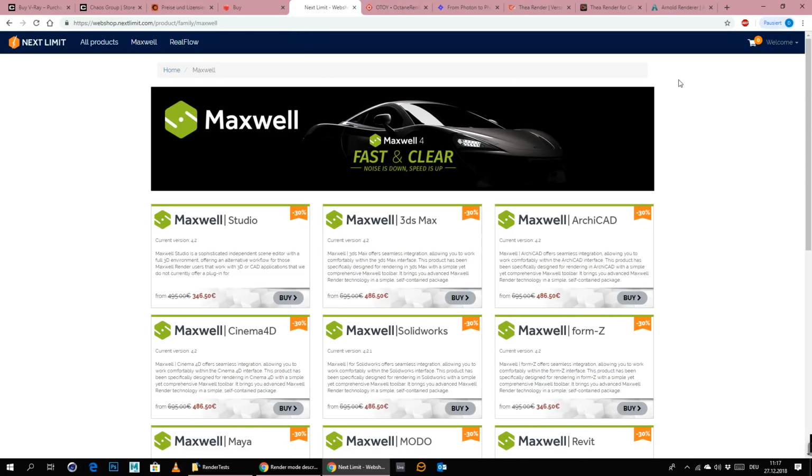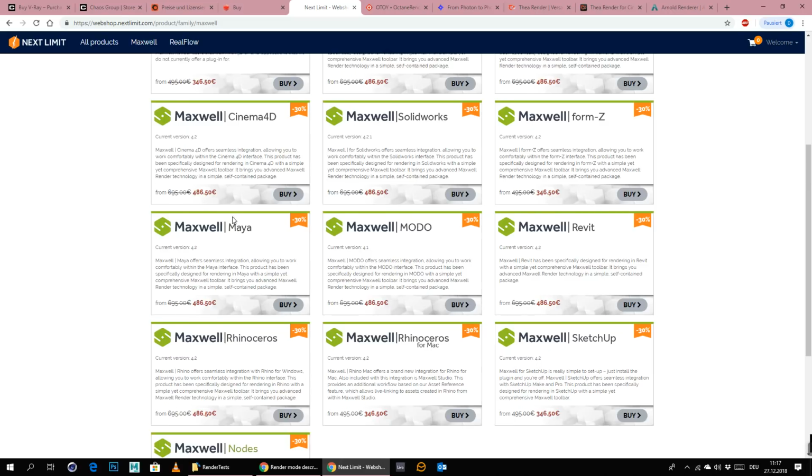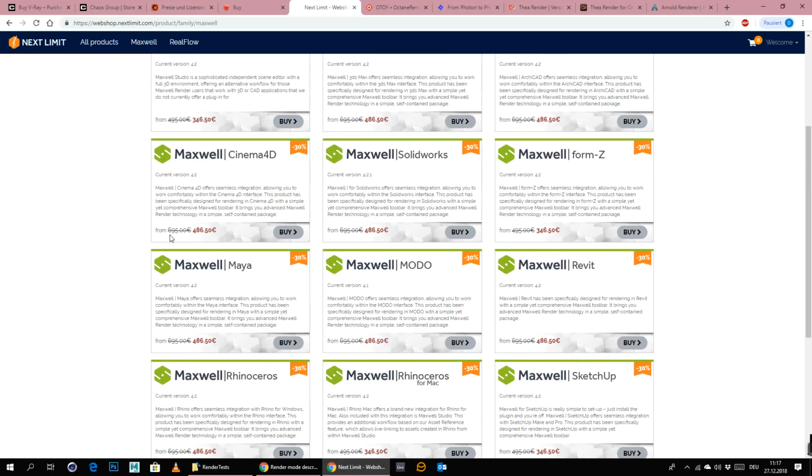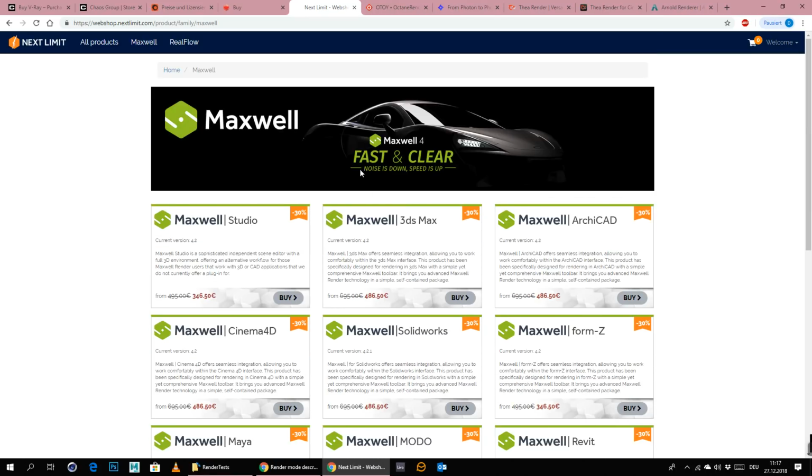Then the next one we will be looking at is Maxwell Render. They have a minus 30% offer right now. So the normal price would be 695, which I think is a little bit too high. But right now it only comes for 486.50 euros, which is okay. Maxwell is for me still one of the best render engines out there. Really, really underrated. The problem with Maxwell is it's really, really slow, but it's really, really good as well. But yeah, that is Maxwell.